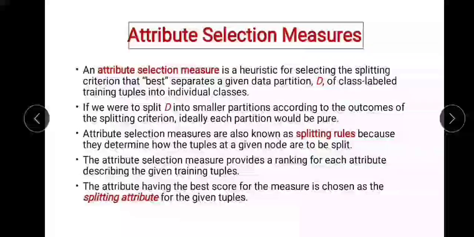If we are going to split D into smaller partitions according to the outcomes of the splitting criteria, ideally each partition would be pure. Attribute selection measure is also known as splitting rules, since it is used to determine how the tuples at a given node are to be split. It also provides the ranking for each of the attributes describing the given training tuples. The attribute which has the best score for the measure is chosen as the splitting attribute for the given tuple.